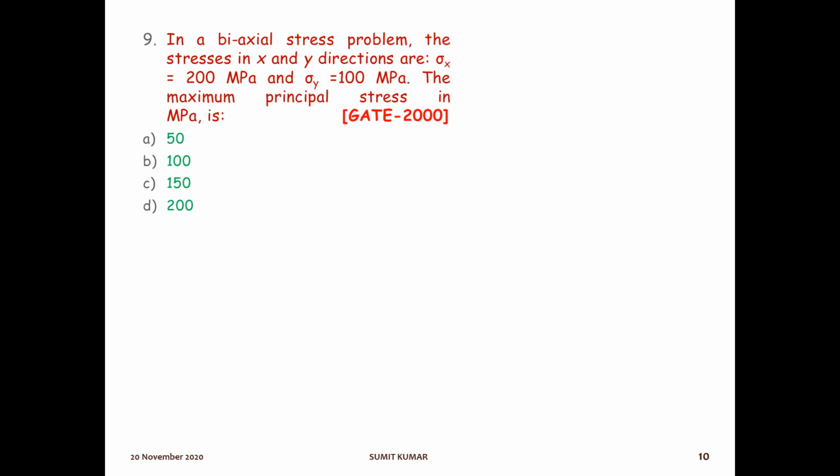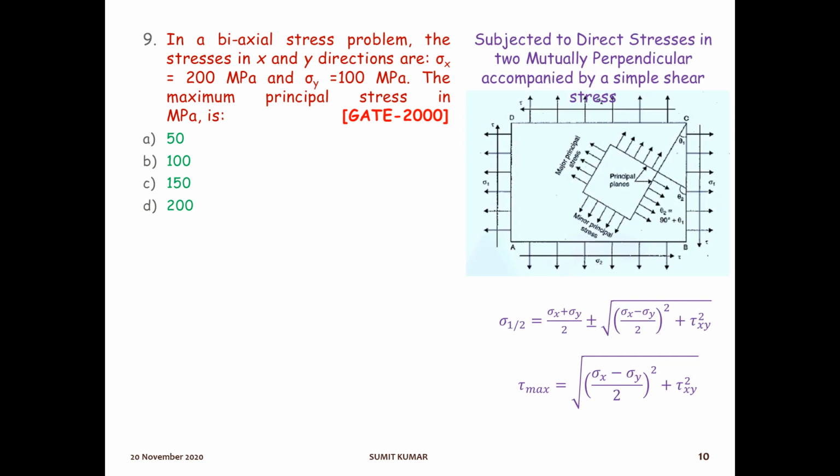So the next question is, in a biaxial stress problem, the stresses in x and y direction are given. Sigma x and sigma y are given. Need to calculate the maximum principal stress. Just like in the previous question, again use the same formula to calculate the maximum principal stress. Here sigma x and sigma y are given, also written biaxial stress problem. So shear stress will be 0 for this equation. So we can write sigma 1 because it is asking about the maximum principal stress.